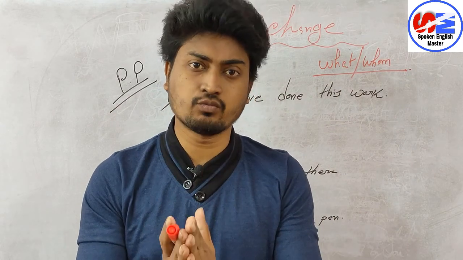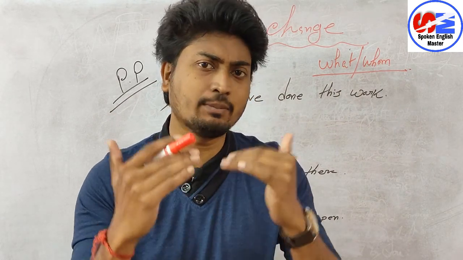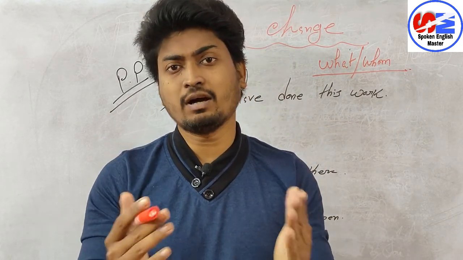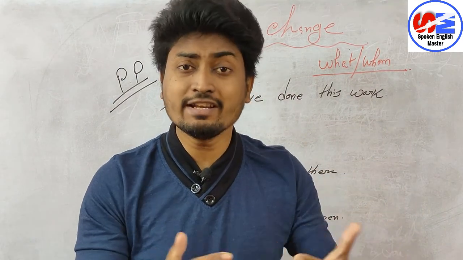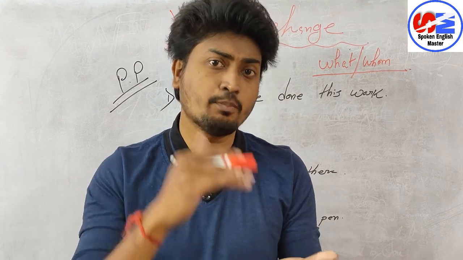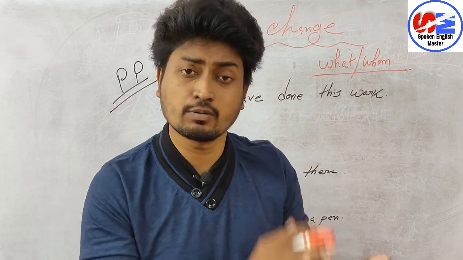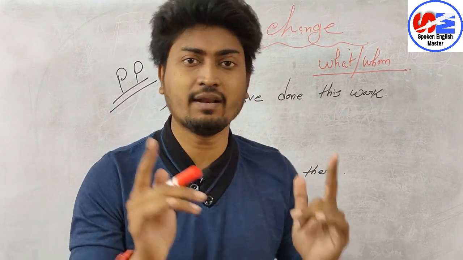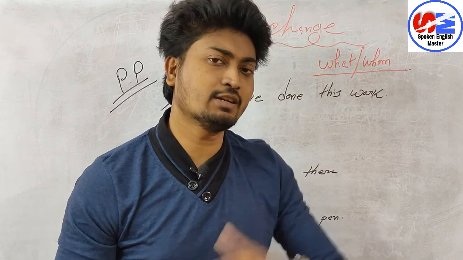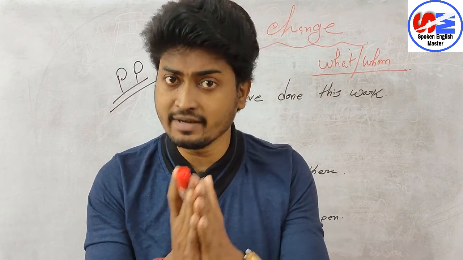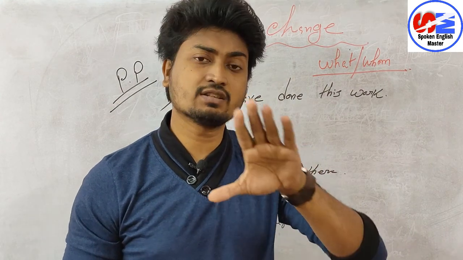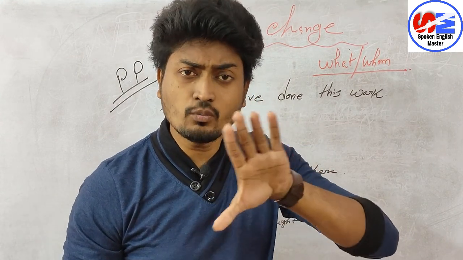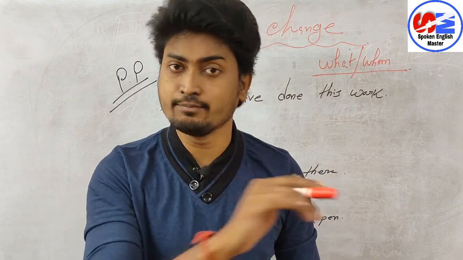So in part 1, what kind of things have we learned? I am just giving a recap. In part 1 we understood the importance of learning voice change, means why we should translate sentences from active to passive voice. Next, we learned transitive and intransitive verbs. And next, we learned how to find the object. That was a very important thing.